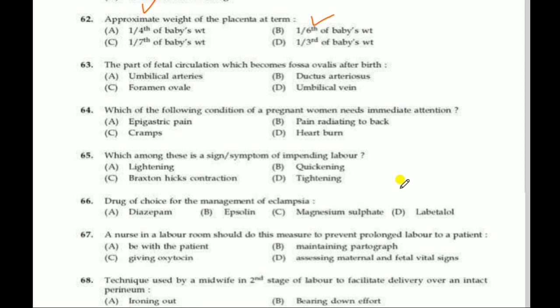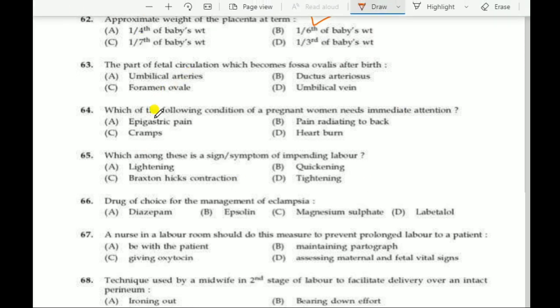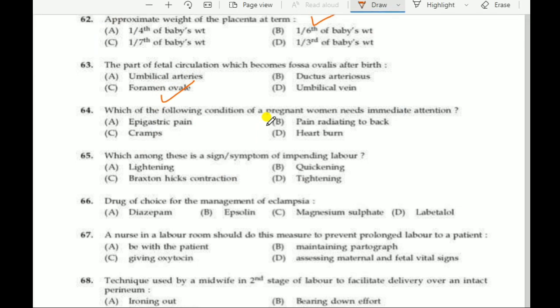Next question, the part of fetal circulation which becomes fossa ovalis after birth. Correct answer is foramen ovale. Which of the following condition of a pregnant woman needs immediate attention? Epigastric pain. So epigastric pain means the pregnant woman needs immediate attention. Next question, which among these is a sign or symptom of impending labor? Correct answer is lightening. Lightening is a sign or symptom of impending labor.